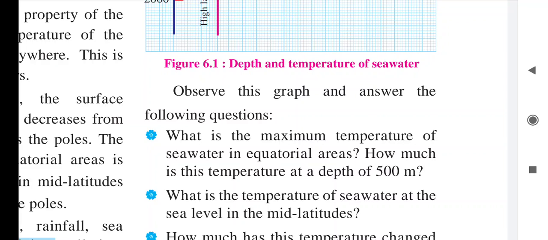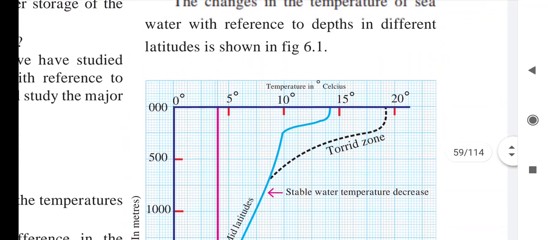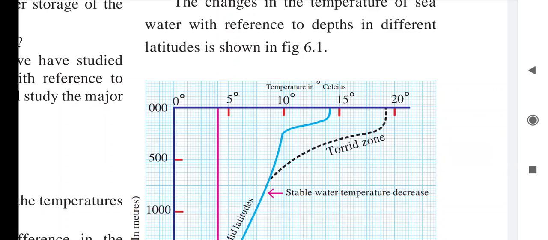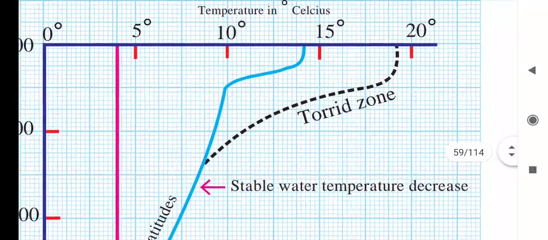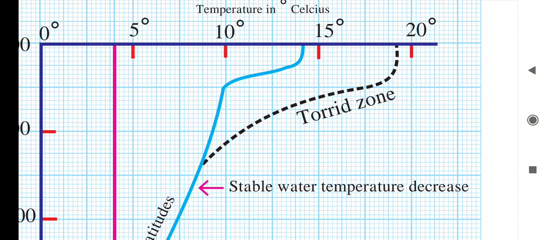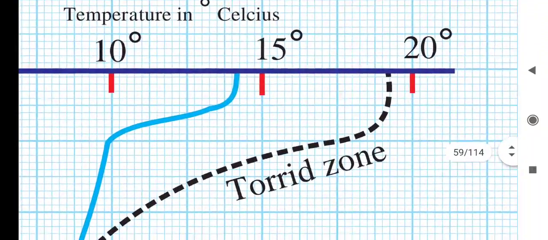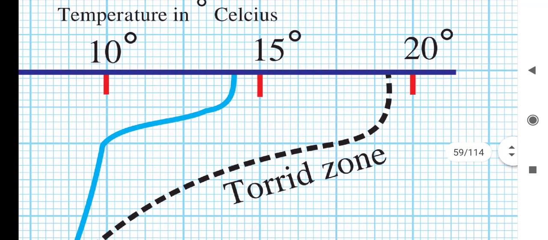Here they are asking, what is the maximum temperature of the seawater in the equatorial areas? If we study the equatorial area, that region is denoted by this black and white strip, the torrid zone. So 18 degrees Celsius is the maximum temperature of the seawater in the equatorial areas. You can see here 20 degrees Celsius is given, but this line is behind that, so it is 18 degrees Celsius.